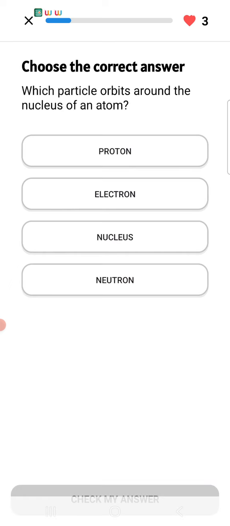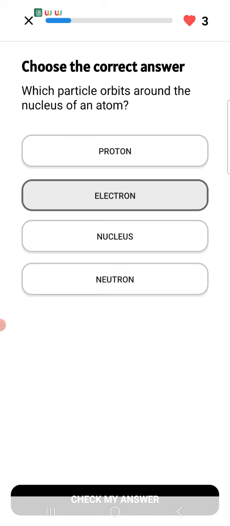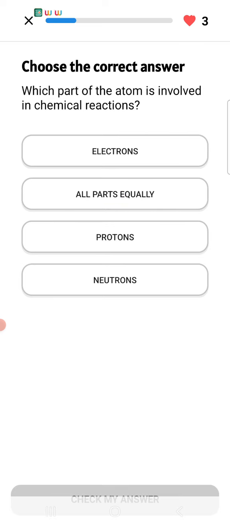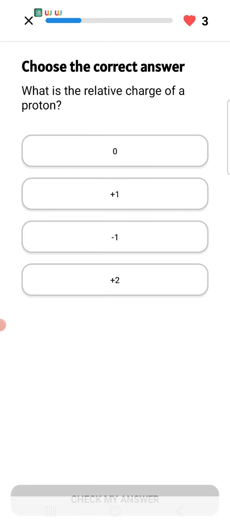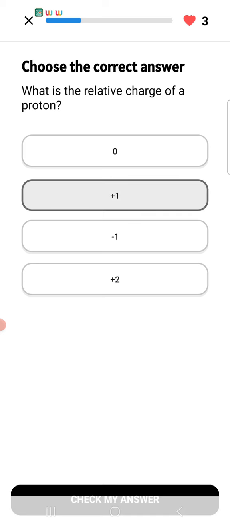Check the answer. Which particle orbits around the nucleus of an atom? Electron, definitely. Electrons revolve around the nucleus. Which part of the atom is involved in a chemical reaction? That's why the nucleus cannot be involved in a chemical reaction. The outermost part, that is electrons, take part. What is the relative charge of a proton? +1, you know.